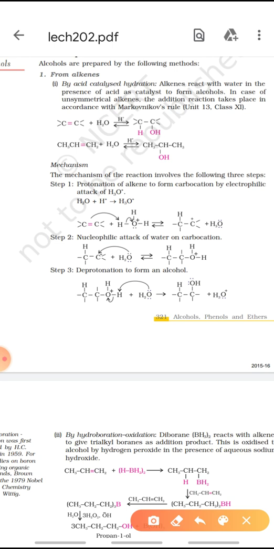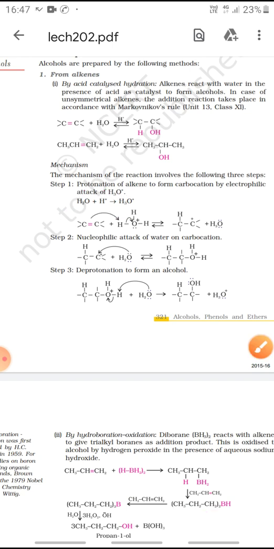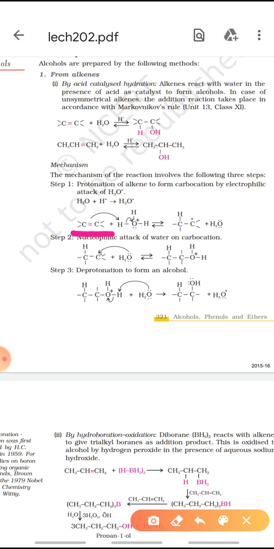The mechanism takes place in 3 steps. The first step is protonation of alkene. What happens? First of all, water reacts with the H ion and forms hydronium ion. So, in the first step, this hydronium ion reacts with the alkene and forms a carbocation. That is, this carbocation is formed.